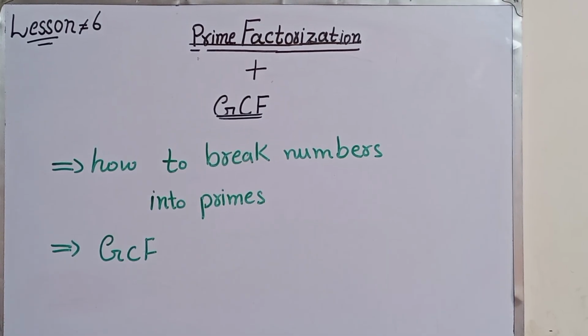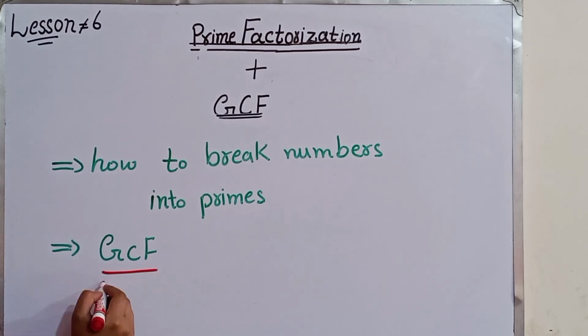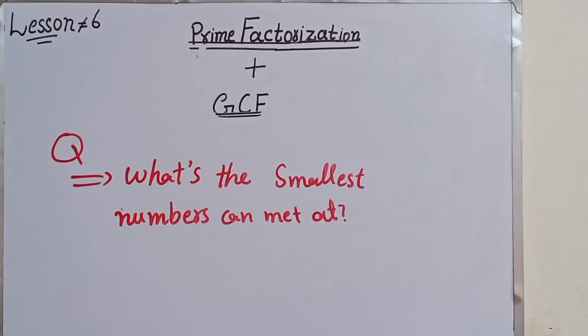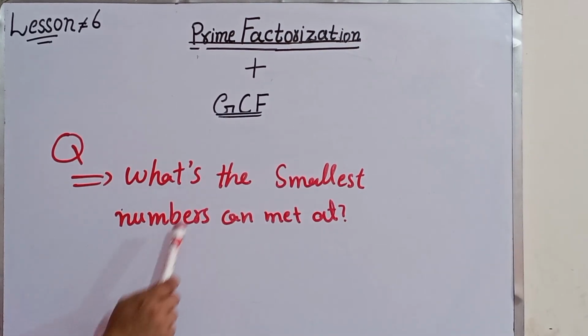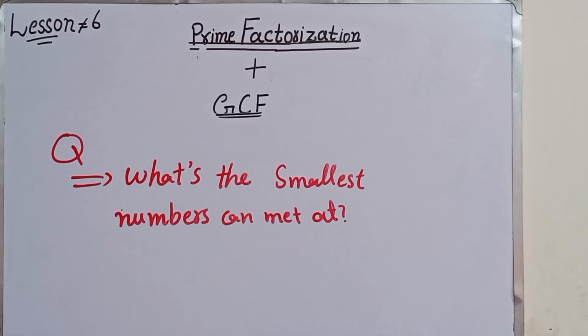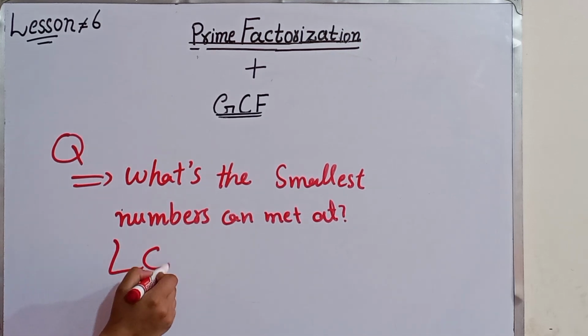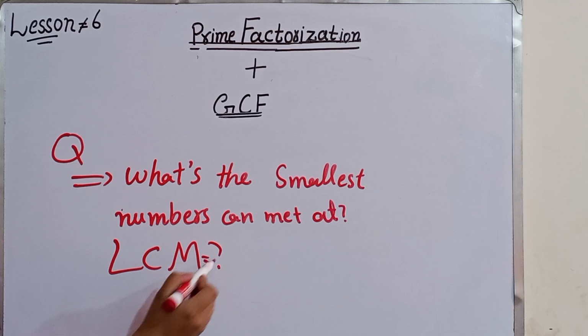Okay students, now you have learned how to break numbers into primes and even find the greatest common factor. I hope you completely understand this. But here is the next question. What is the smallest number that two numbers can meet at? That's where things get really interesting. In the next video, we will unlock the LCM, the concept that connects everything together.